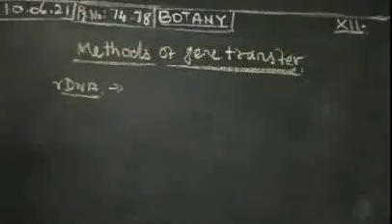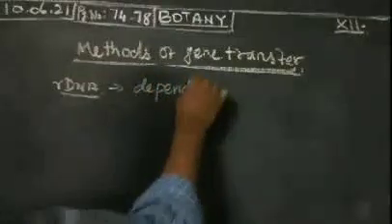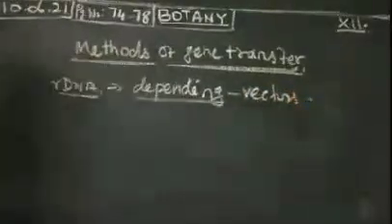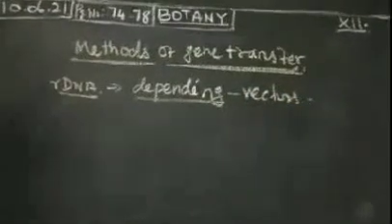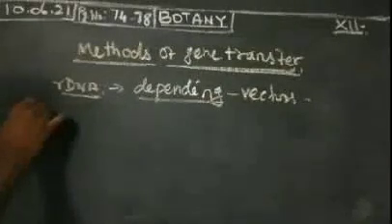There are many methods to introduce the recombinant vectors or DNA into the desired organism. It mostly depends upon several factors, such as vector, type and host cell. Depending upon the vectors, these are classified into two types of methods. First one is direct method, another one is indirect method.